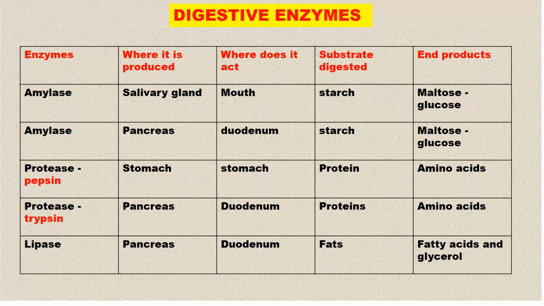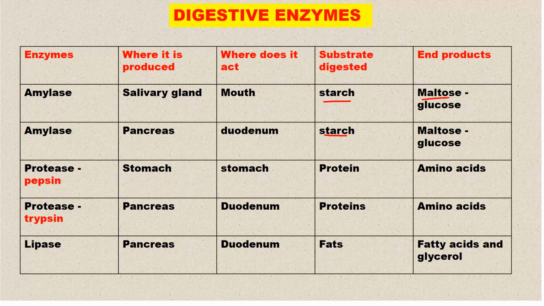Amylase is produced in the salivary gland in the mouth, and it breaks down starch, the substrate. The end product is maltose, then glucose. Amylase is also released by the pancreas, acts in the duodenum, the substrate is starch, and it breaks it down to maltose and then glucose.